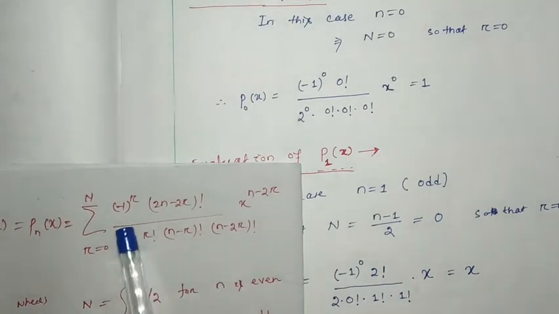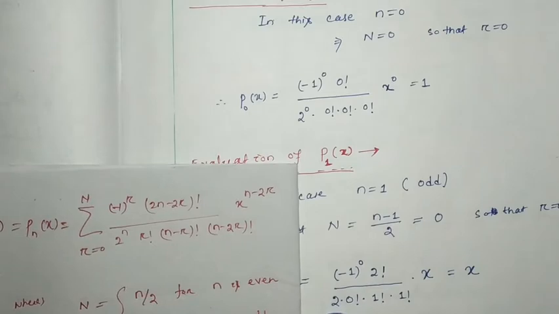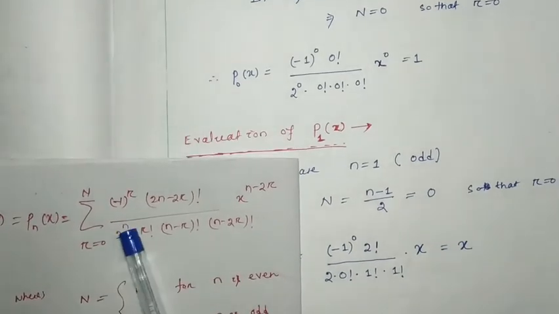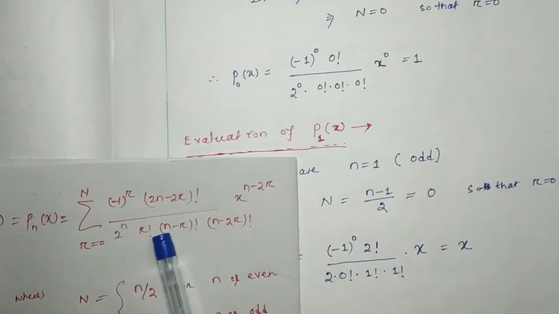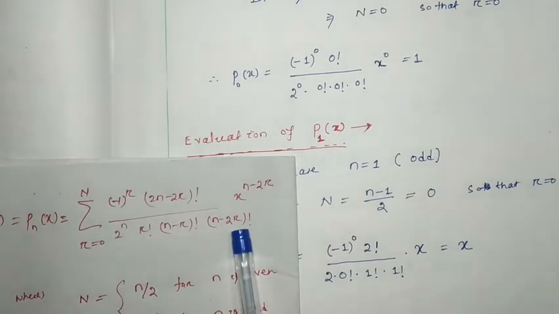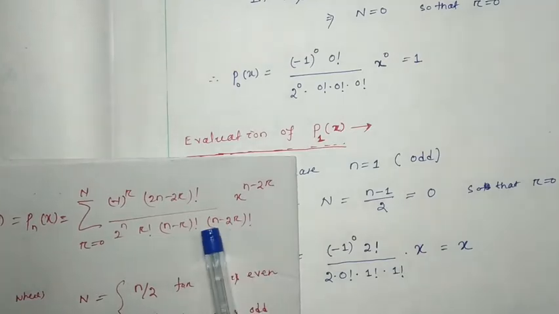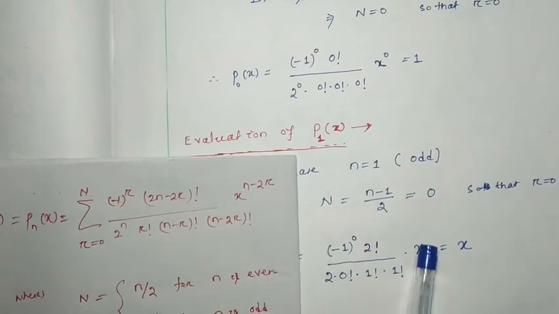Whole divided by 2 to the power n, 2 to the power 1 means 2. Then r factorial, that means 0 factorial. Then (n minus r), 1 minus 0, that means 1 factorial, because 2r is also 0. And x to the power (n minus 2r), that is 1 minus 0, x to the power 1.